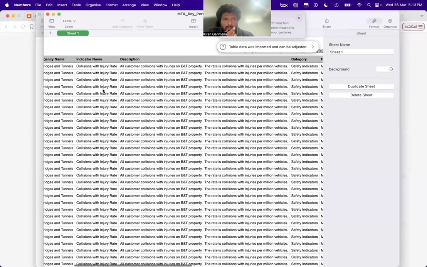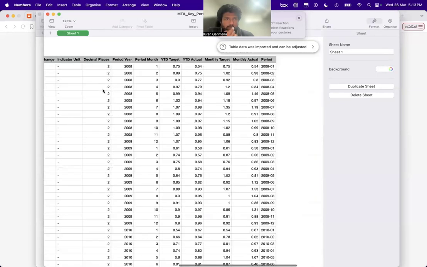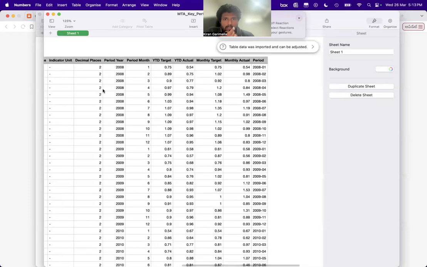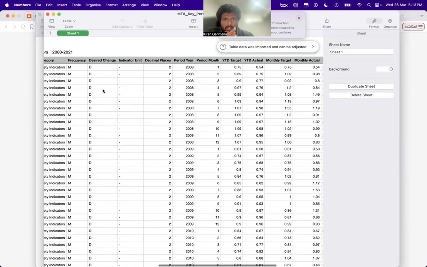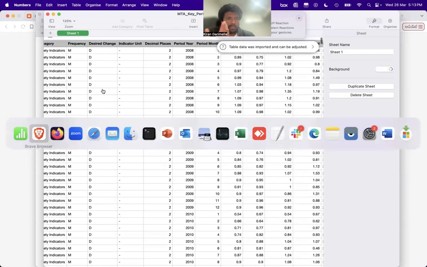It says there's a bunch of columns. And actually, this is not even about any accidents, but anyway, I don't care.